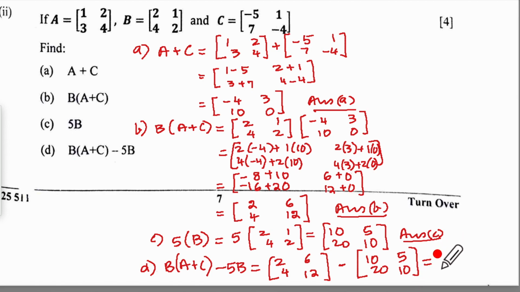Okay, so that would give us 2 minus 10. Because I don't have space, I'll do it directly here. This will be minus 8. 6 minus 5 will be 1. 4 minus 20 will be minus 16. And 12 minus 10, that will be 2. And this is our answer D.